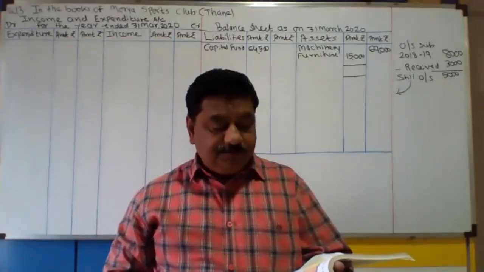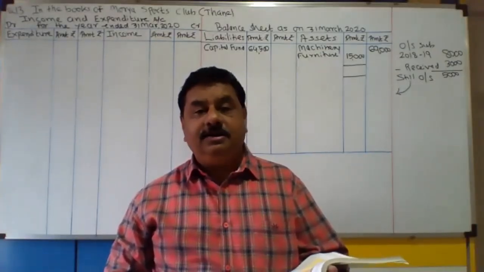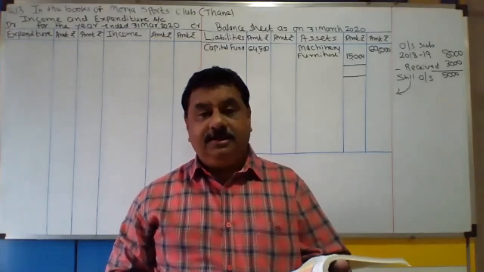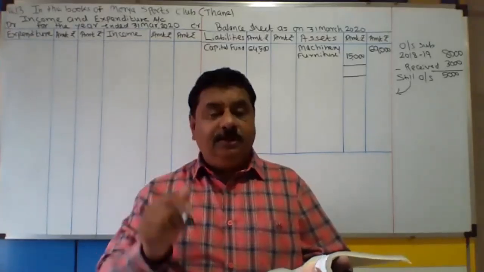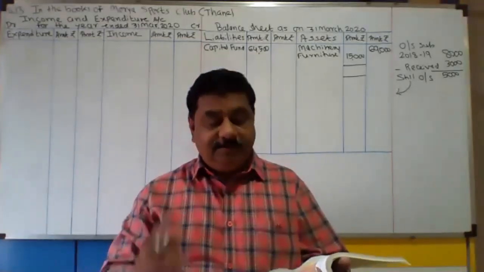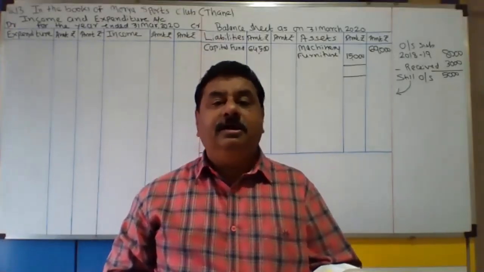Then 31st March 2020 prepaid insurance premium was 2,500. Now tick mark insurance premium. Double tick marking is there. मैं दो tick marking डाले. One for last year prepaid and one for current year prepaid. Depreciate furniture उसका tick marking हम कर चुके हैं.